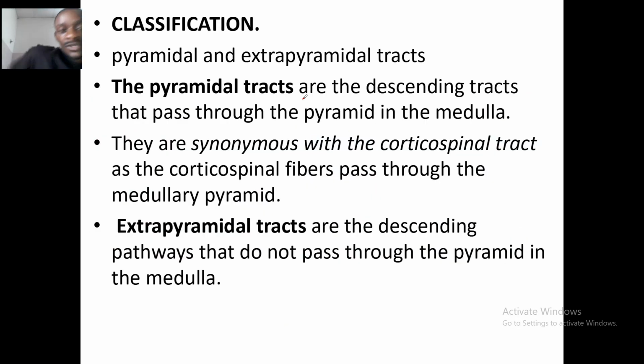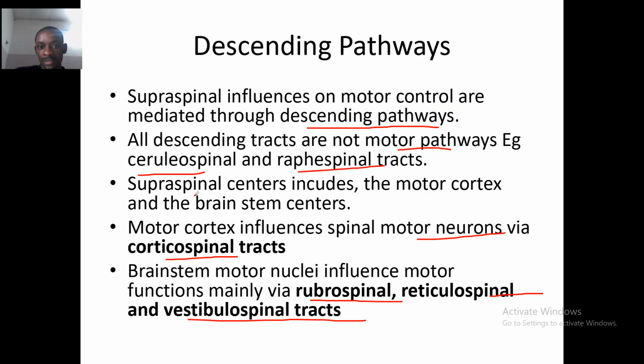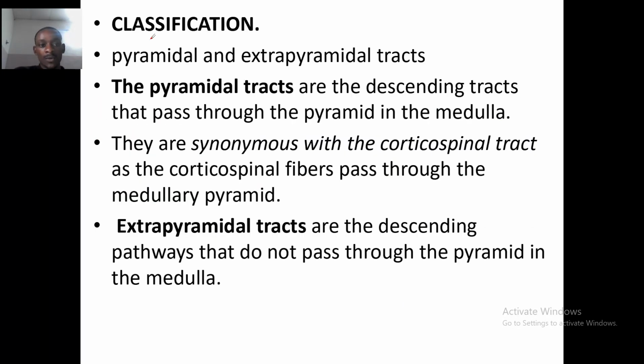Now, what is the classification of these descending tracts? Descending tracts, as you could see here, are divided into the pyramidal tract and the extrapyramidal tract. Pyramidal tracts are descending tracts that pass through the pyramid in the medulla. They are synonymous with the corticospinal tract, as the corticospinal fibers pass through the medullary pyramid.